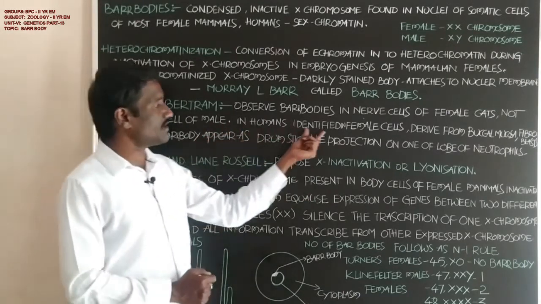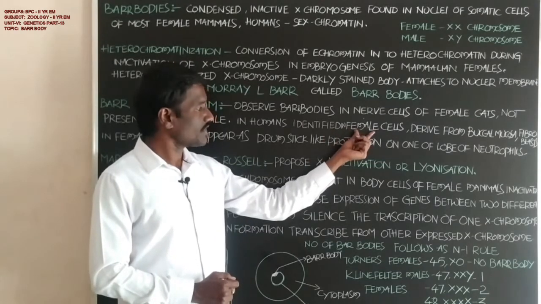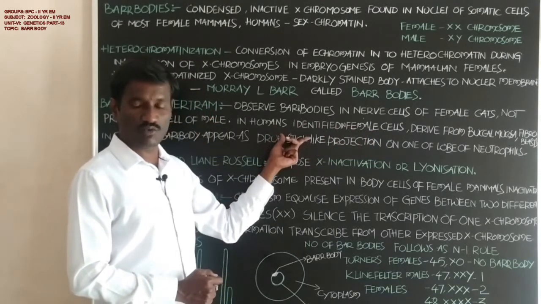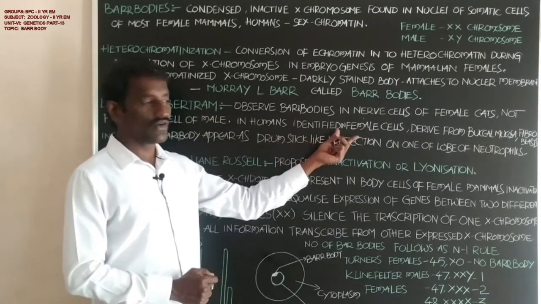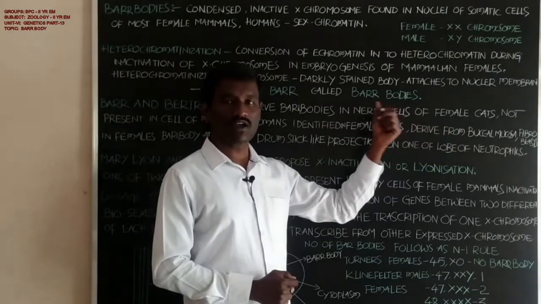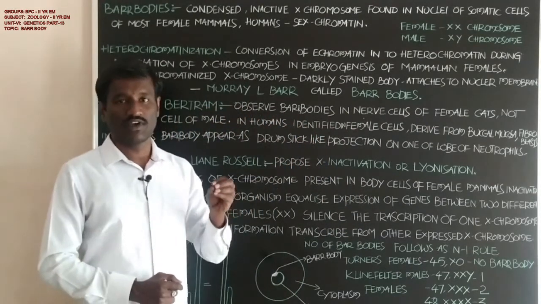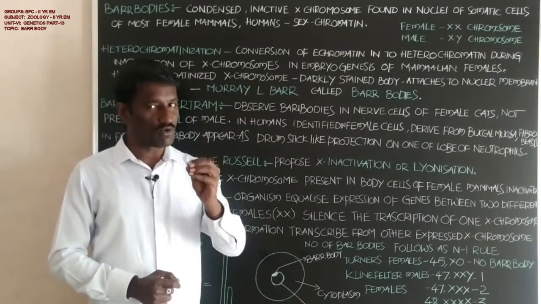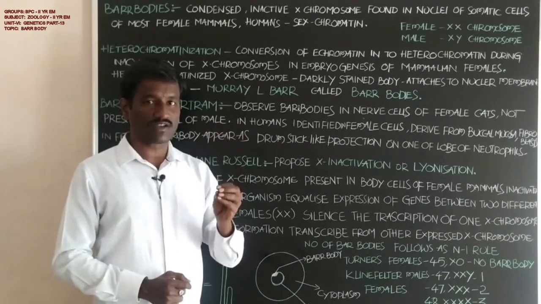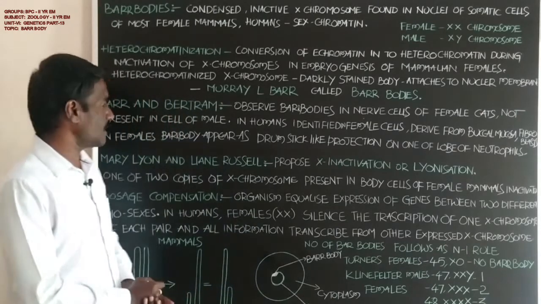In humans, Barr bodies are identified in female cells, and also in buccal cells from the buccal mucosa and in fibroblasts. Fibroblasts are cells present in the connective tissue of the body.